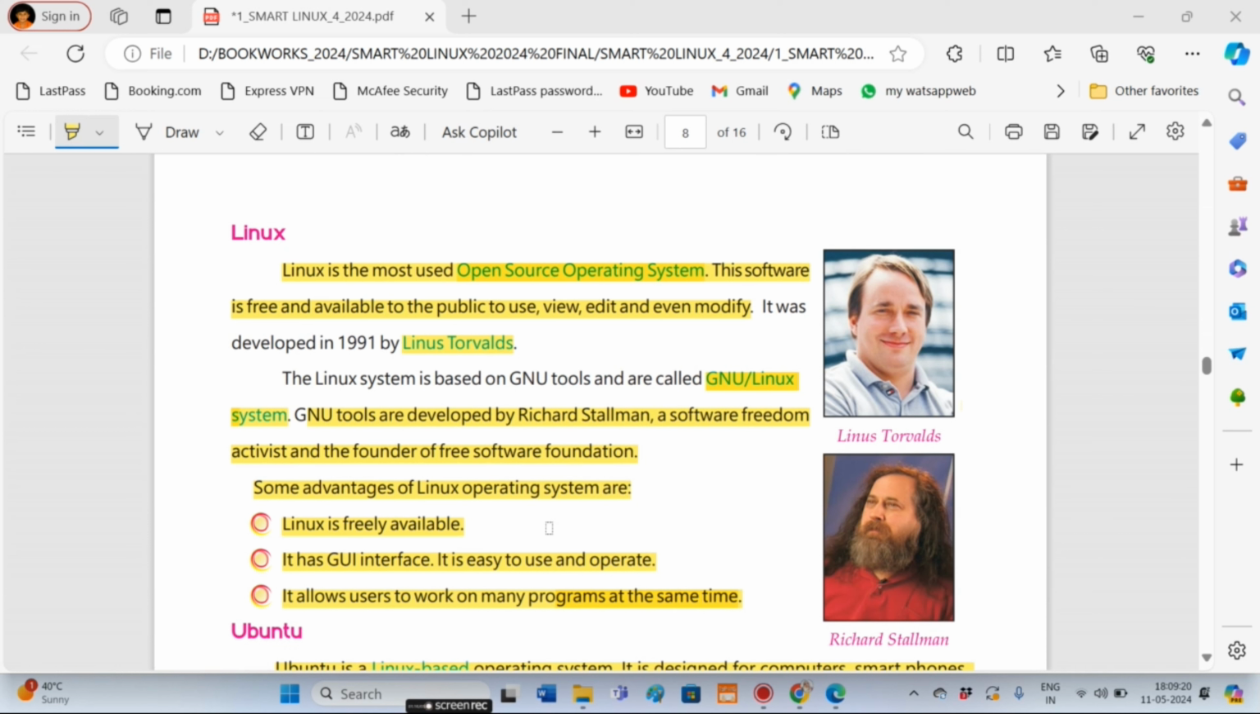Linux. Linux is the most used open source operating system. The software is free and available to the public to use, view, edit and even modify. That's why Linux is known as the open source operating system. Linux was developed by Linus Torvalds. The Linux system is based on GNU tools and is called GNU Linux system. GNU tools are developed by Richard Stallman.